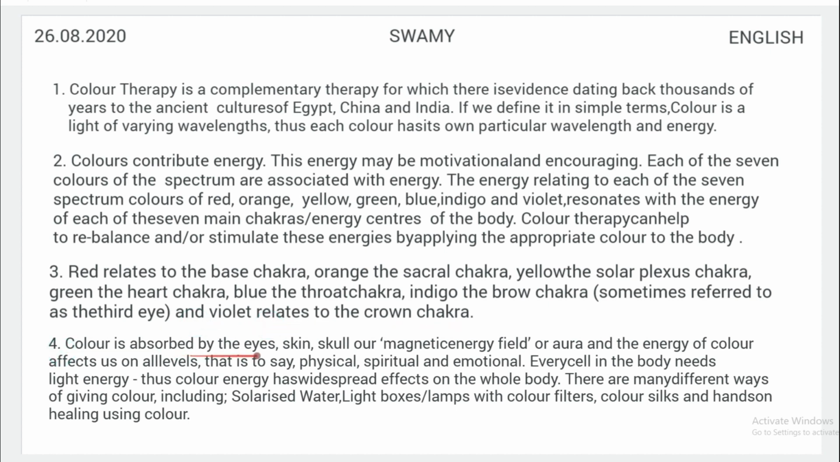Color is absorbed by the eyes, skin, skull, or magnetic energy field or aura, and the energy of color affects us on all levels. That is to say, physical, spiritual, and emotional. Every cell in the body needs light energy. Thus, color energy has widespread effects on the whole body. There are many different ways of giving color, including solarized water, light boxes, lamps with color filters, color silks, and hands-on healing using colors. So this is the entire passage I have read.